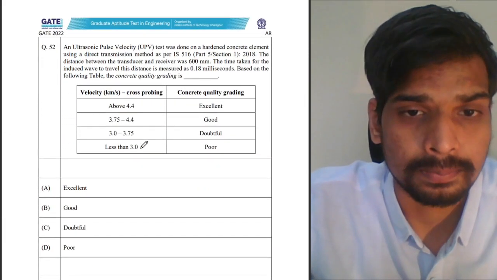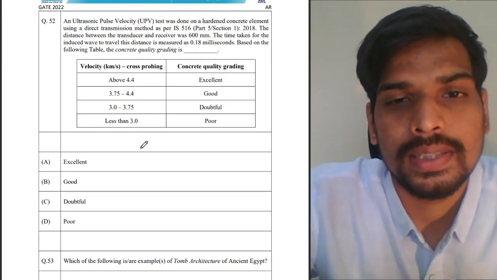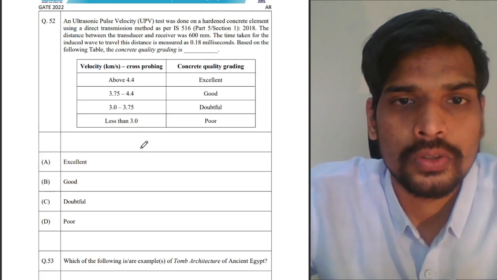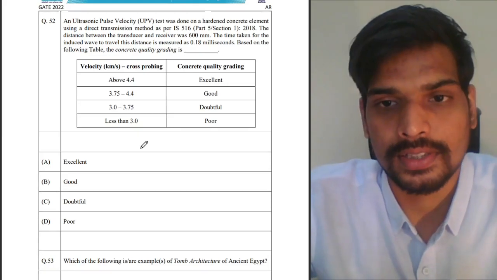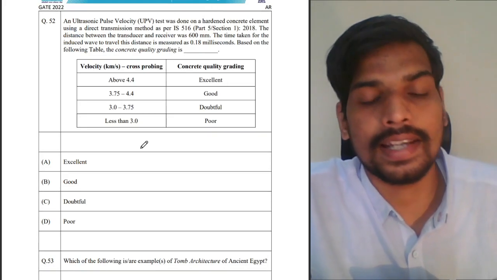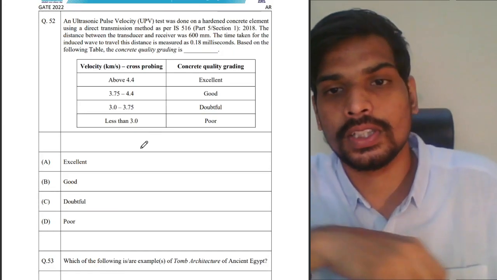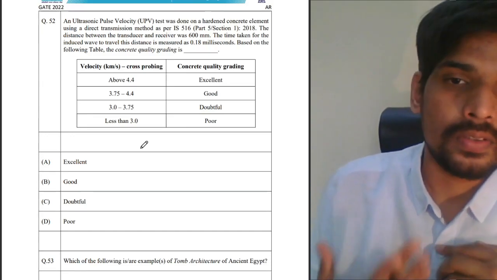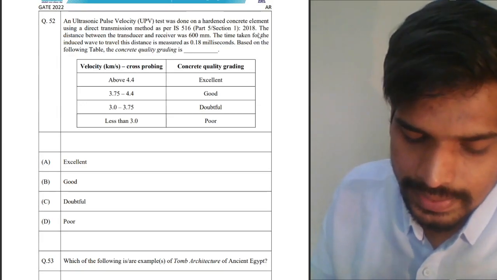So that's 51. 52. An ultrasonic pulse velocity test was done on a hardened concrete element. USPV test, actually ultrasonic pulse velocity test, is a non-destructive test. There are lots of non-destructive tests in estimating the strength of concrete, like rebound hammer test and all. This also, ultrasonic pulse velocity also is a test where you use the sound or ultrasonic waves passing through the concrete as a means to find out the grade of it.